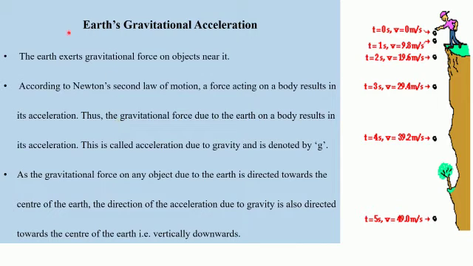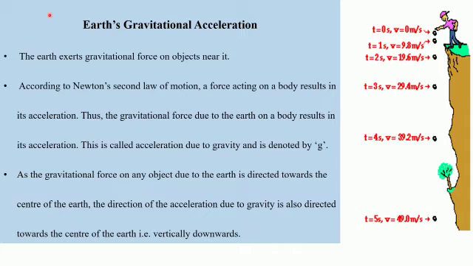Take a ball and throw it in the vertically upward direction. When the ball is thrown in the vertically upward direction, you are doing work against the gravitational force. Hence, the velocity of the object will constantly go on decreasing, or we can say that it undergoes retardation.